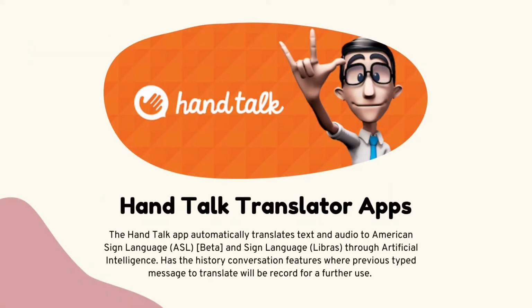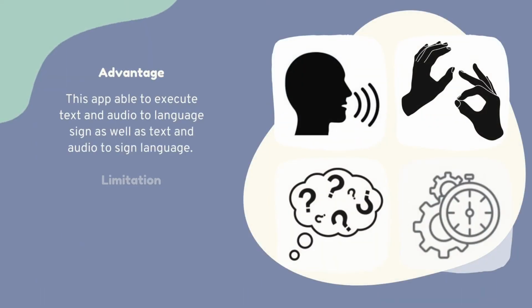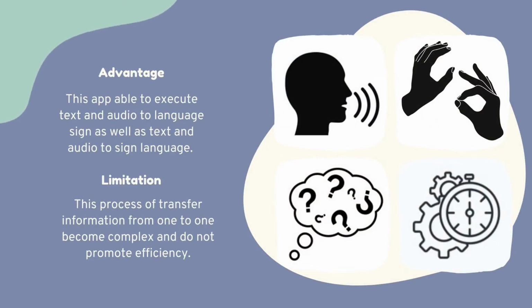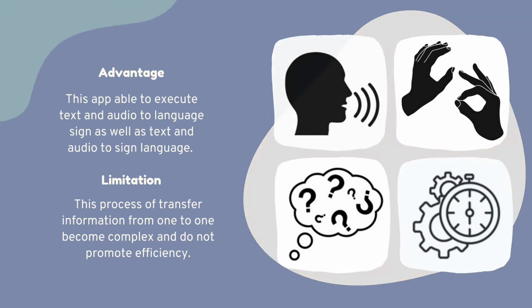The function of Hand Talk Translator is that the app automatically translates text and audio to sign language through artificial intelligence. Besides, Hand Talk Translator has a conversation history feature where previously typed messages are recorded for further use. The upside of this app is that it is able to convert text and audio to sign language. However, the downside is that transferring information from one person to another becomes complex, as it does not promote efficiency. And this app only focuses on translating to sign language, which does not help the deaf person to communicate with others.